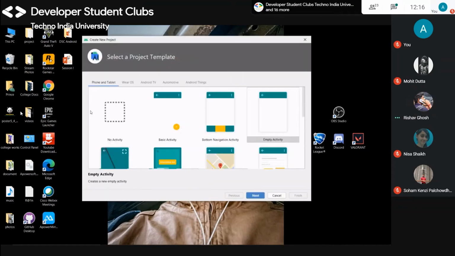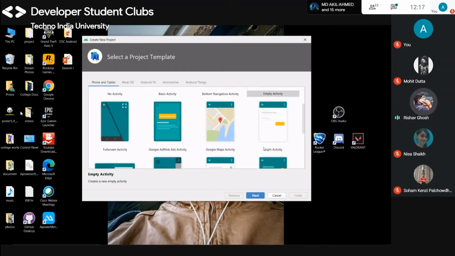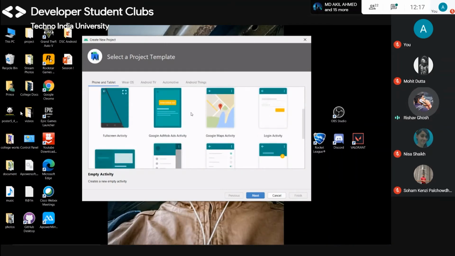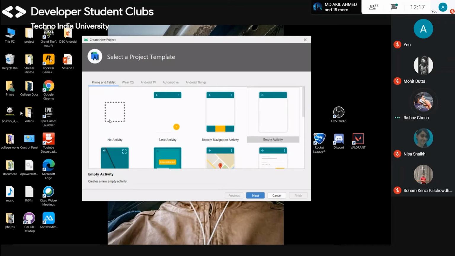So you can see that there are many sections like phone and tablet. If you are making an app for phone or tablet, then you can just go with these templates. These templates are here to help you. If there is no activity, it is none of my work. There is basic activity, which will give you a basic layout for making any app.